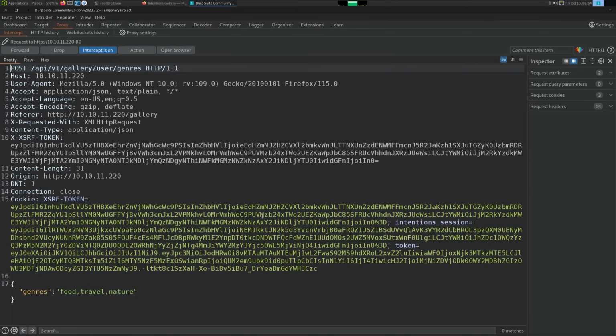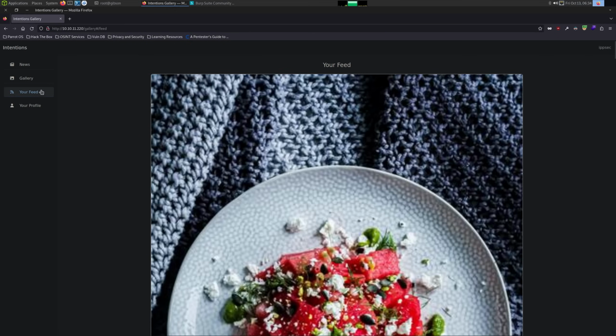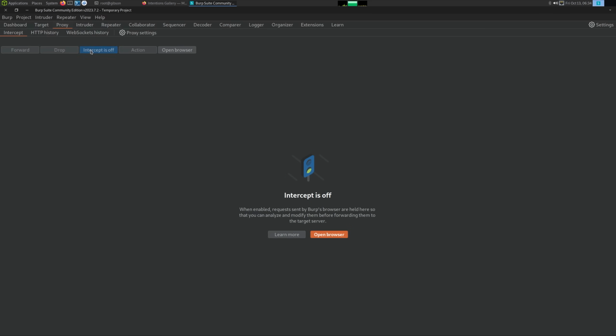So now let's go and capture the second one. So I can just forward that. We go back to here, and this is where the actual SQL injection comes back. So let's intercept this.